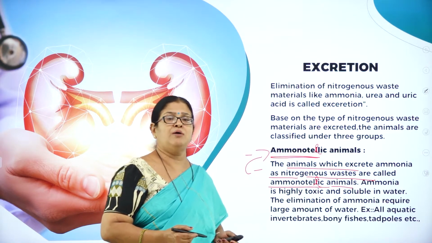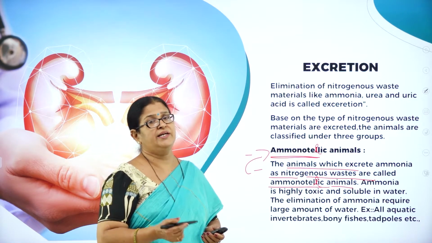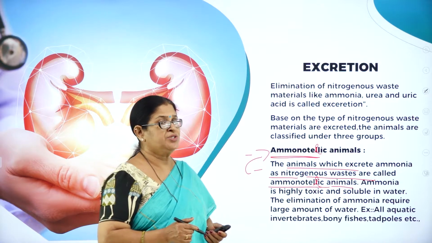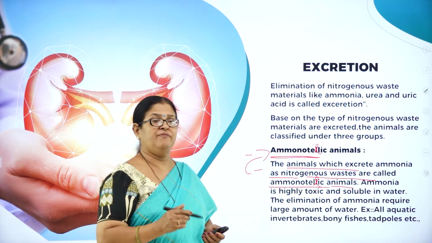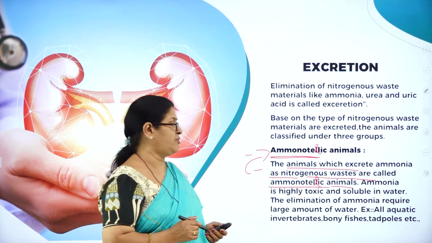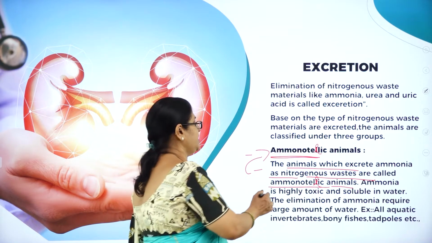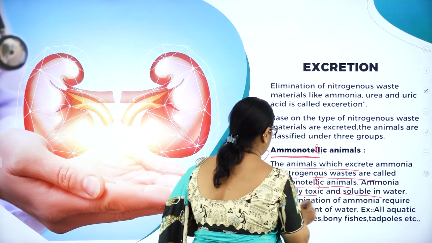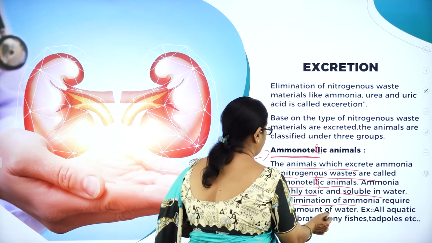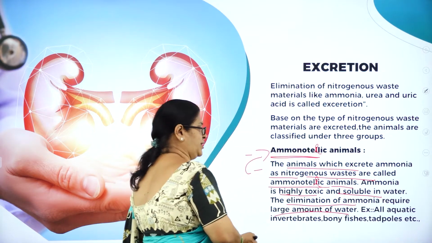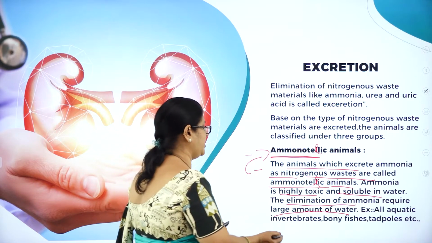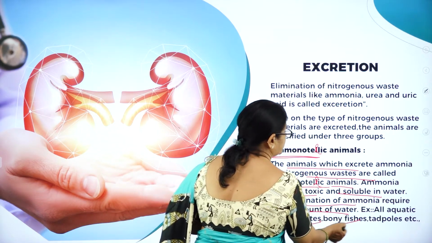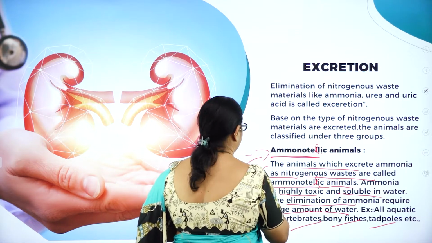As we all know, ammonia is highly toxic and it is easily soluble in water. So usually the aquatic animals will eliminate the nitrogenous waste in the form of ammonia. The elimination of ammonia requires a large amount of water. Obviously, all aquatic invertebrates, the bony fishes and the tadpoles excrete ammonia.